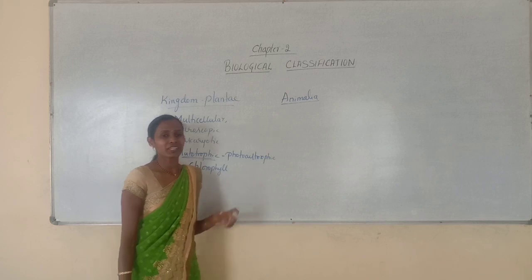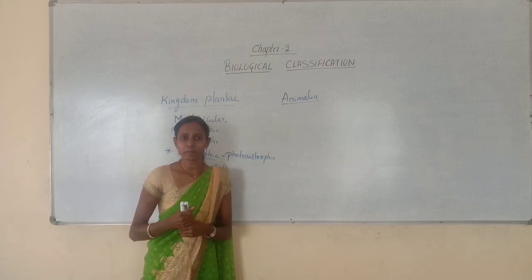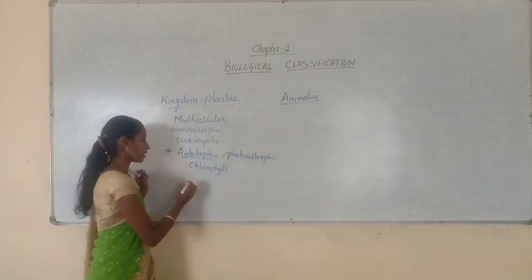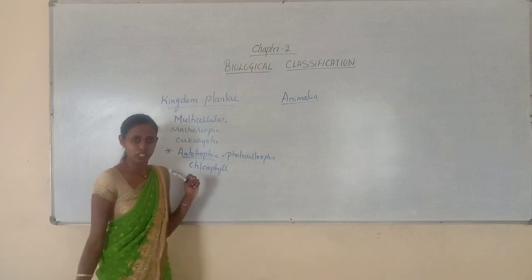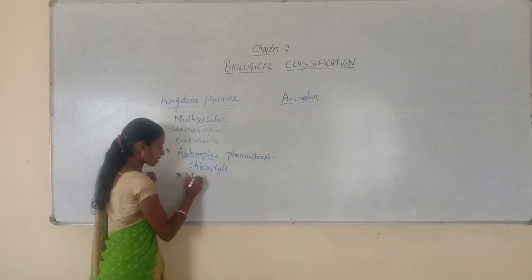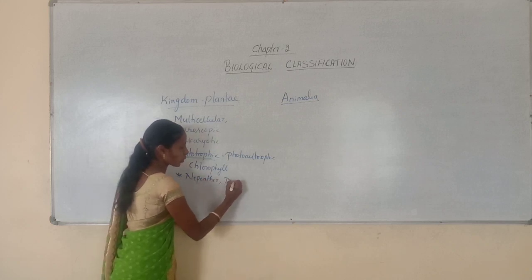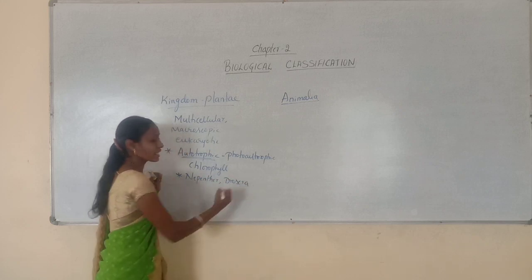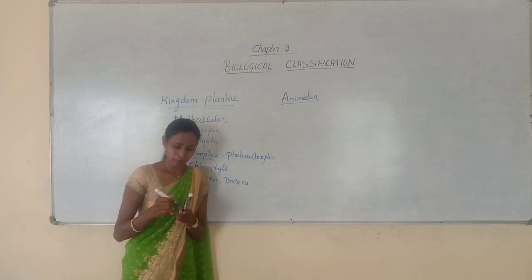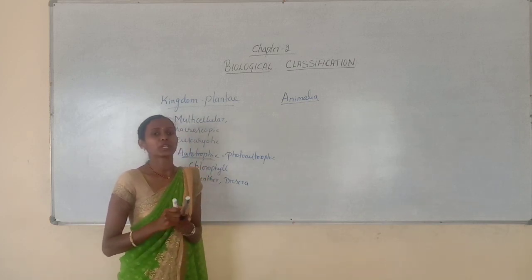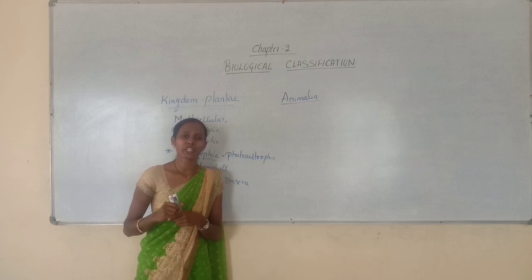But in this kingdom, there are a few insectivorous plants. You may have heard about insectivorous plants. There is a pitcher plant, which is commonly called Nepenthes. So Nepenthes, Drosera, etc. are the insectivorous plants, and these insectivorous plants are partially heterotrophic.